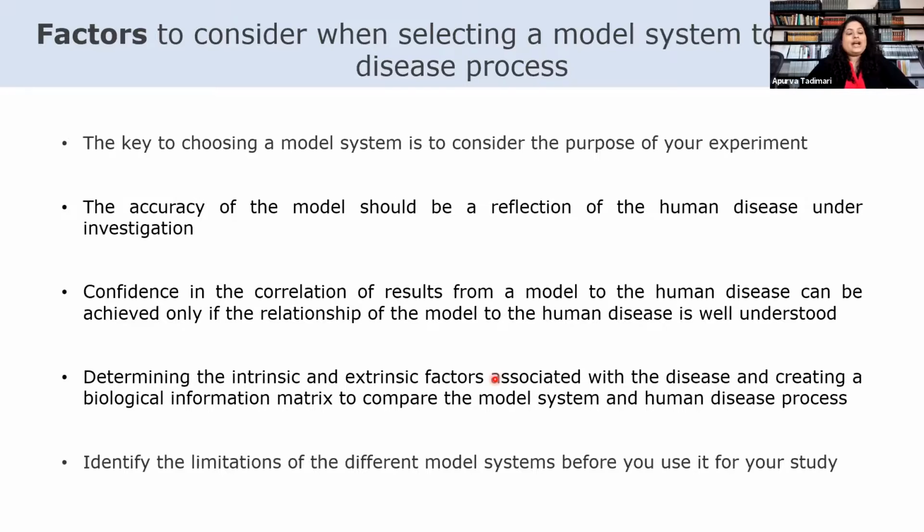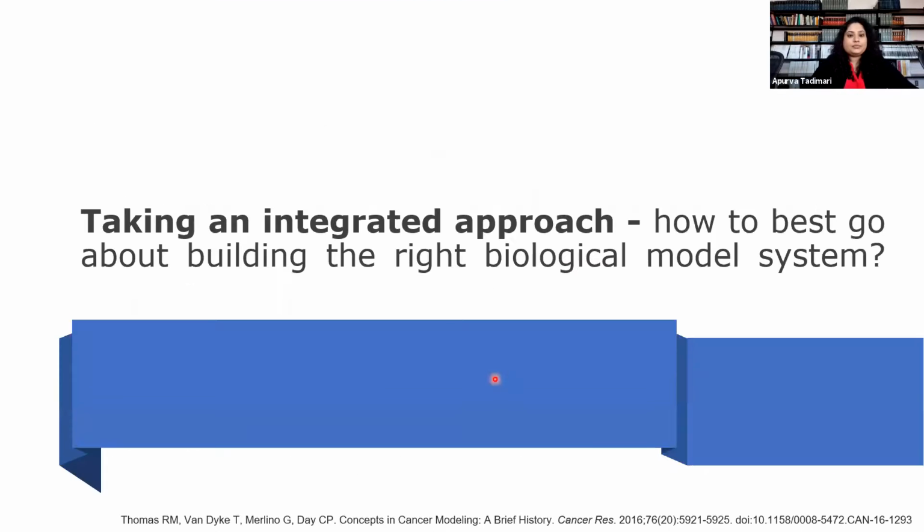And also you need to identify not just the pros, but also the limitations of using different model systems before you use one for your study. So checking all these off is very important when you develop any model system for your study. It is very vital to take an integrated approach and to identify how best to go about building the right biological model system. So taking an integrated approach is key in this process.